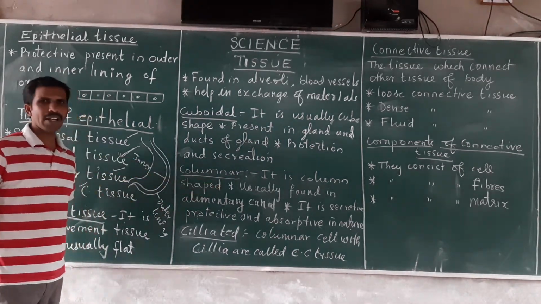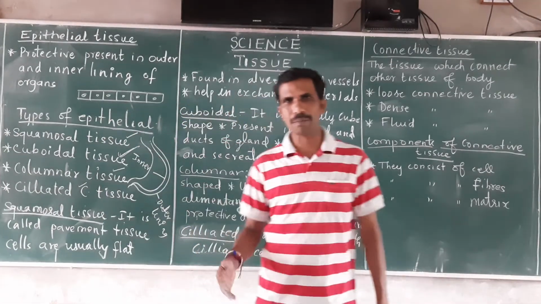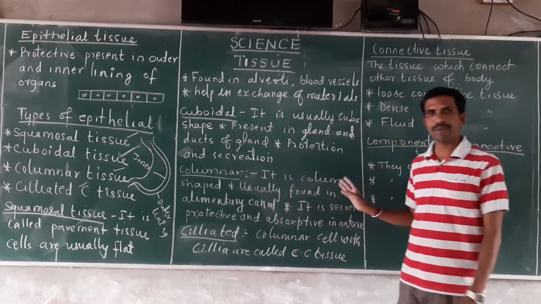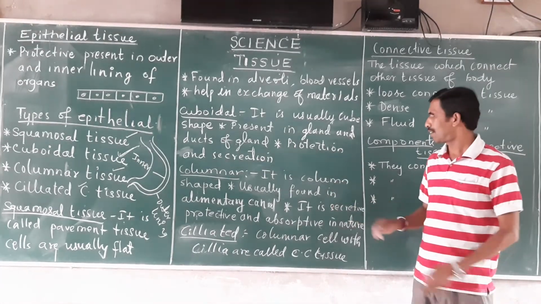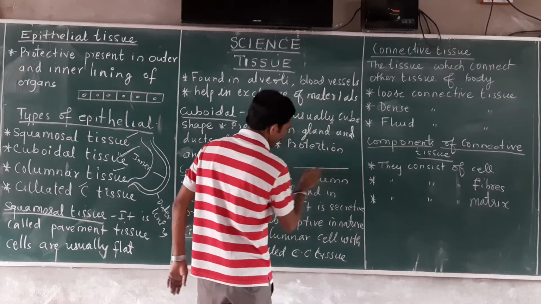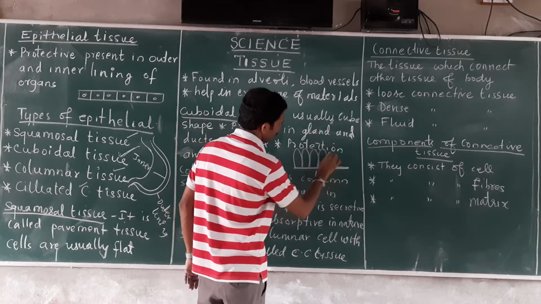Then if you take columnar epithelial tissue, these are tissues made up of column-shaped cells or pillar-shaped cells, like this. Pillar-shaped cells like this, they will be present like this.